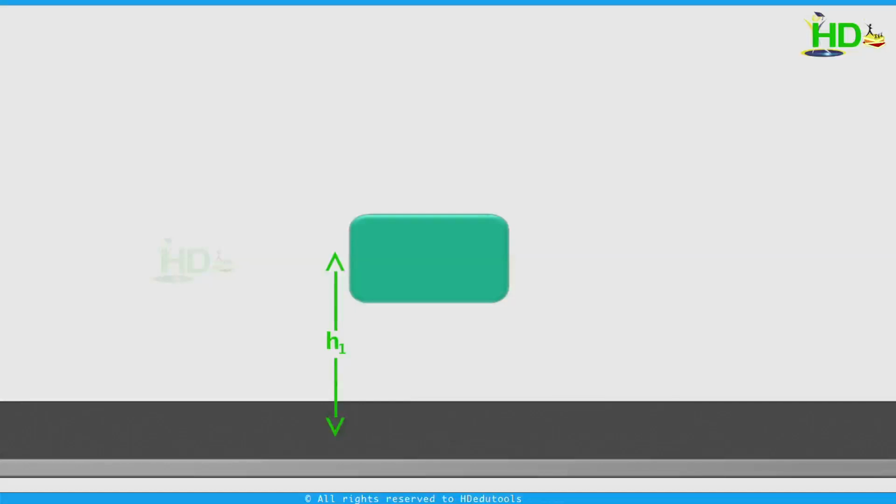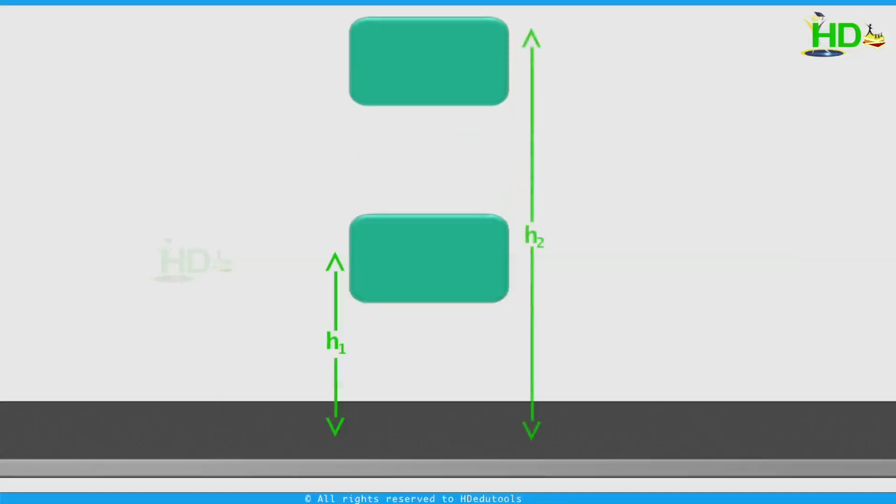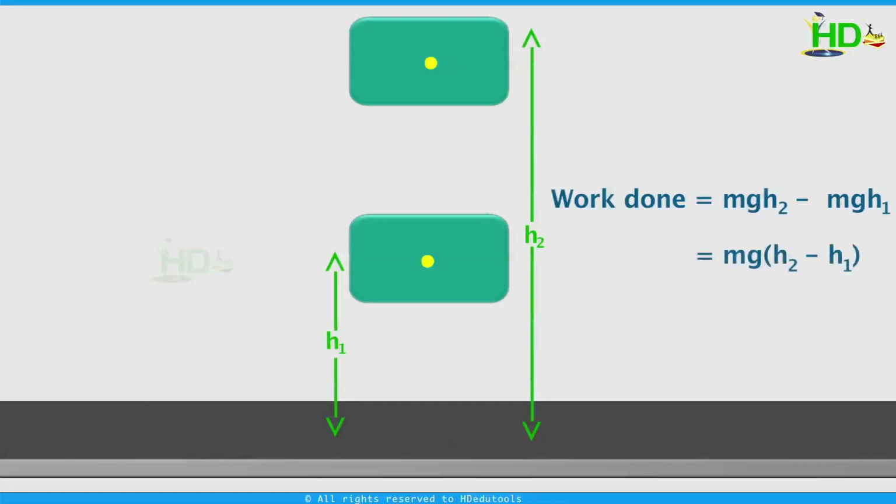Let us take one more example. If a body is lifted from height h1 to height h2, in this case, the work done is nothing but the difference in potential energies between these 2 points. That is mgh2 minus mgh1. mgh2 is the potential energy at this point, and mgh1 is the potential energy at this point.